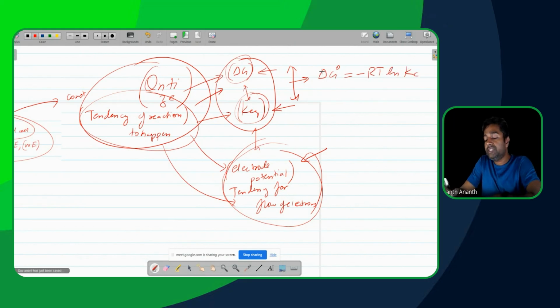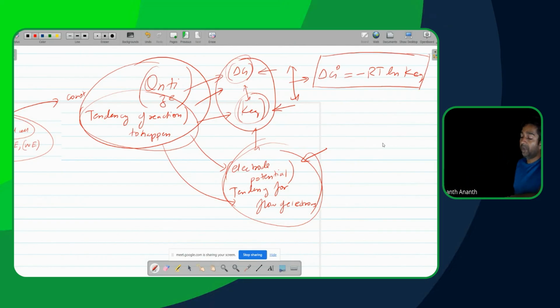So delta G naught is going to be minus RT ln Kc, or in this particular case here, K equilibrium. So delta G naught works out as minus RT ln of K equilibrium. Yes, that is the one I was looking for. It looked like you were struggling for a bit, but you saved it at the ending.